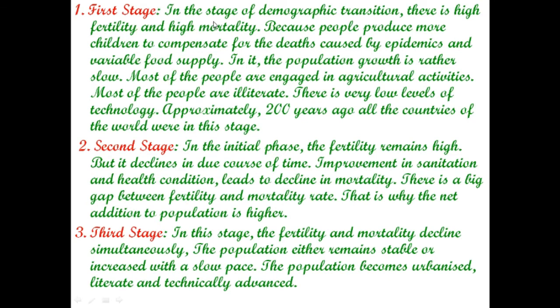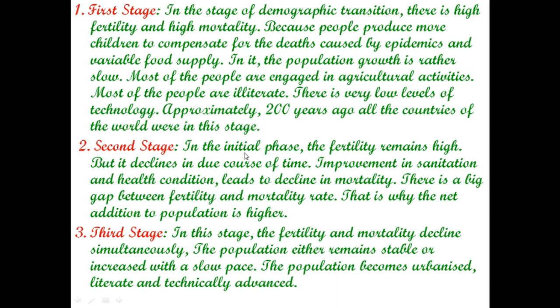Your first stage. In this stage of demographic transition, there is high fertility and high mortality because people produce more children to compensate for the deaths caused by epidemics and variable food supply. So, the population growth is rather slow. Most of the people are engaged in agricultural activities. Most of the people were illiterate. There is a very low level of technology.